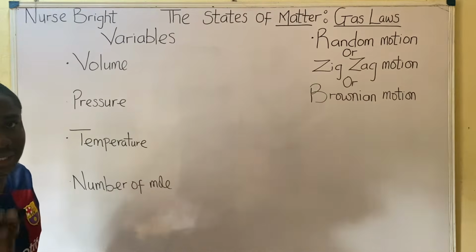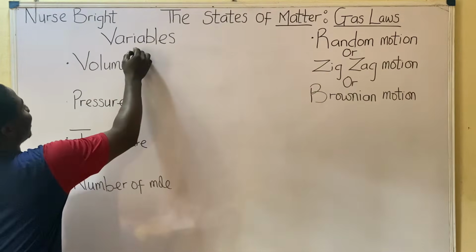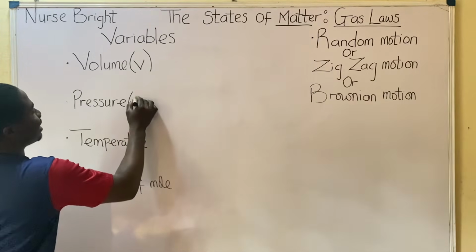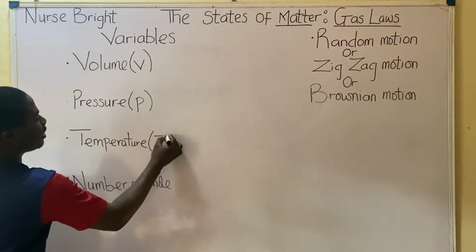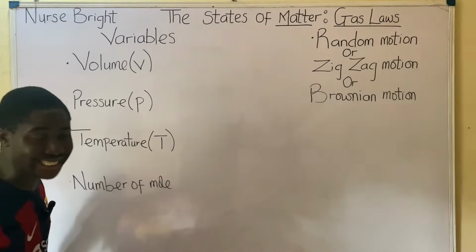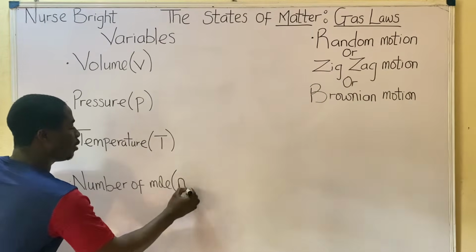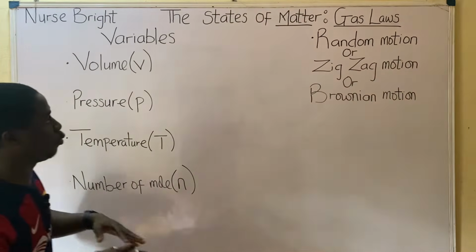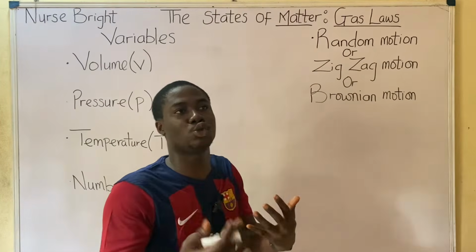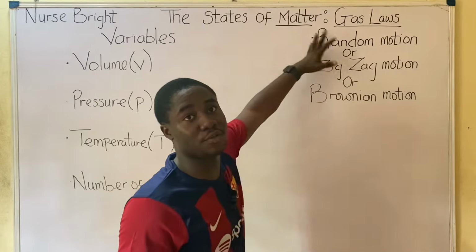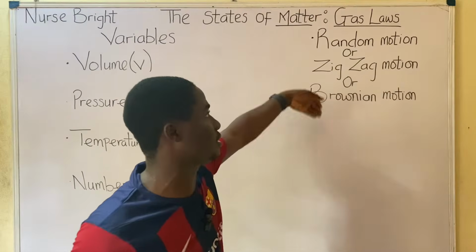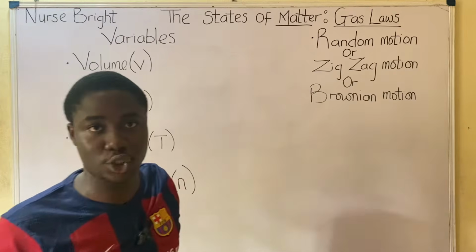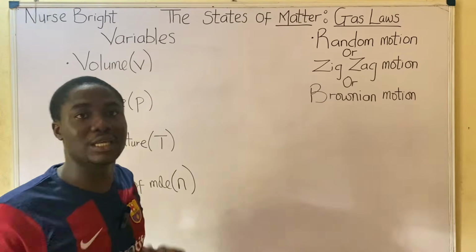So moving further, this must be noted. We have to understand that volume is symbolized as V. We note that. Pressure is symbolized as P, temperature is symbolized as capital letter T, and number of moles is symbolized as small letter n. So all of these are the variables that describe or help to determine the behavior of a gas. We've talked about some of the behavior exhibited by gases: undergoing this type of motion, and the particles being held by a very weak force of attraction. Now all of these must be noted.